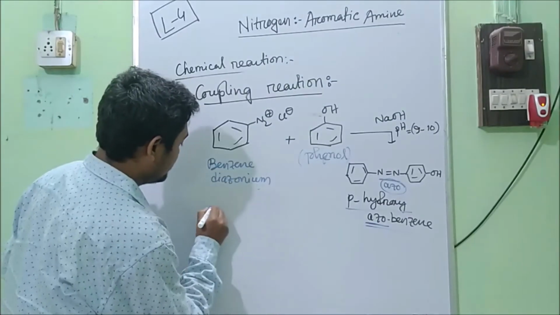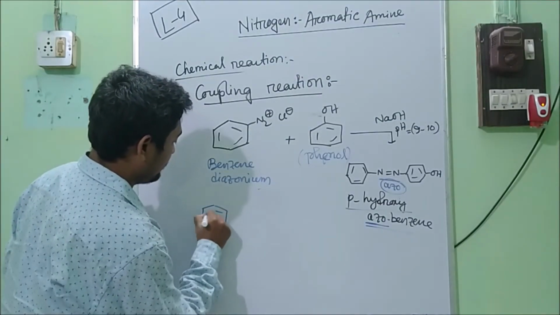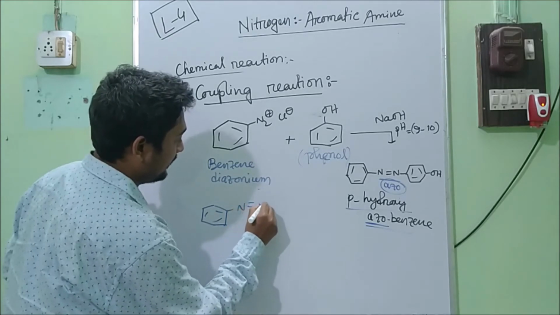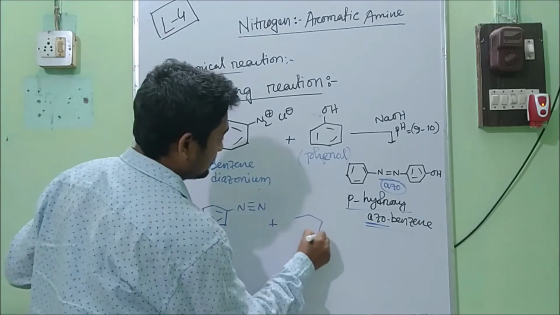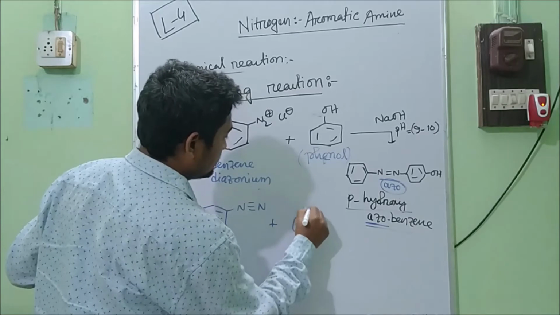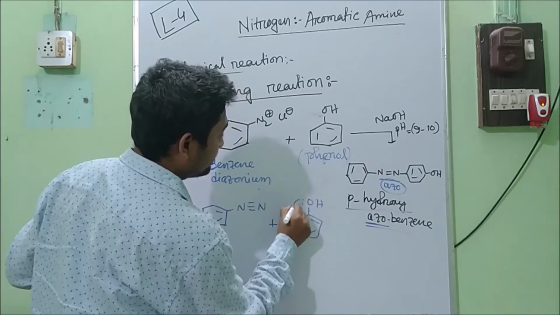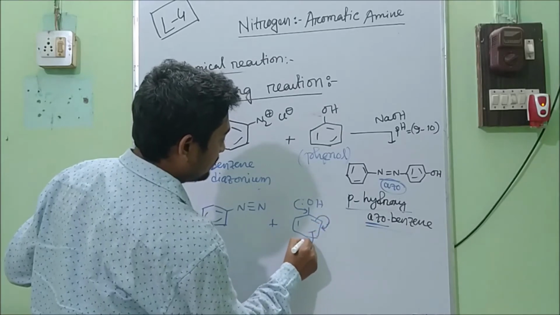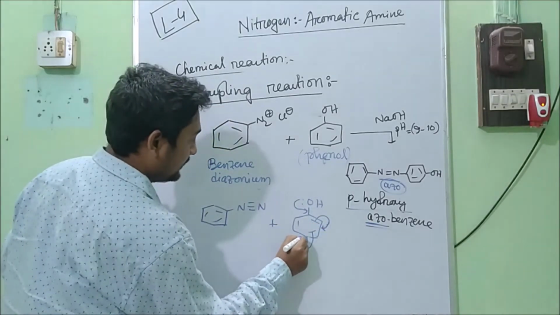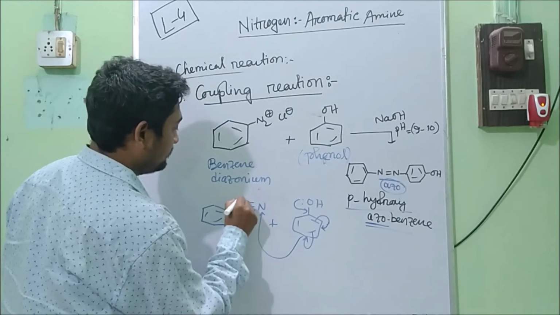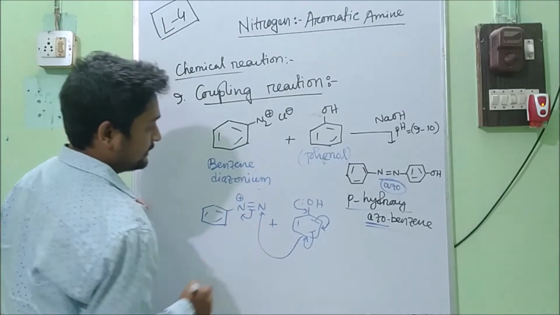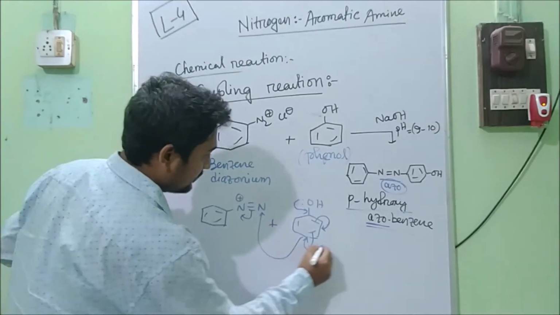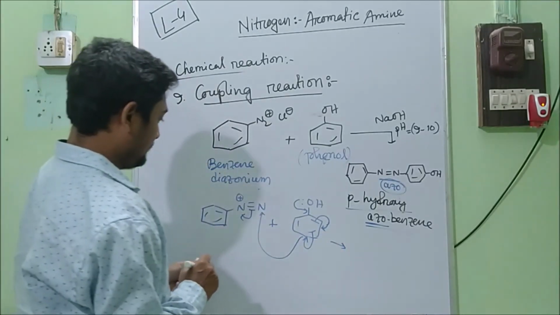Here, this N triple bond N plus, and this phenol. It has a lone pair. If it participates in resonance, then this lone pair will come to the para position and it will attack at this nitrogen atom and neutralize it. So let's see what structure we got.